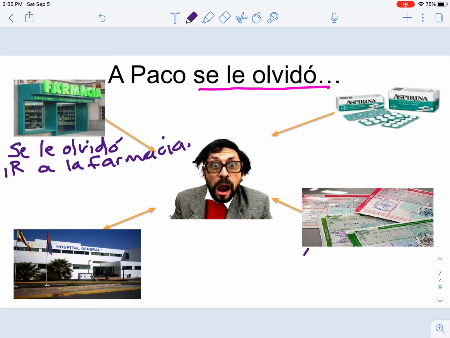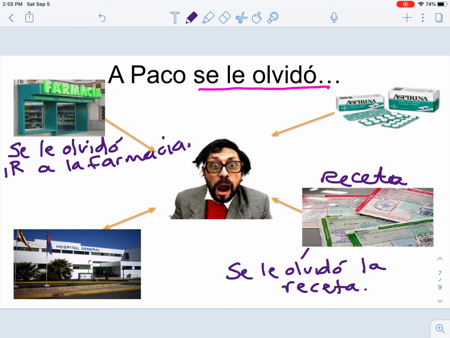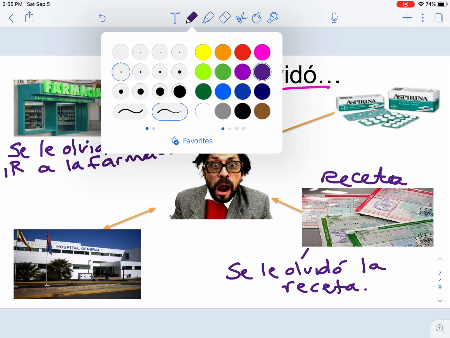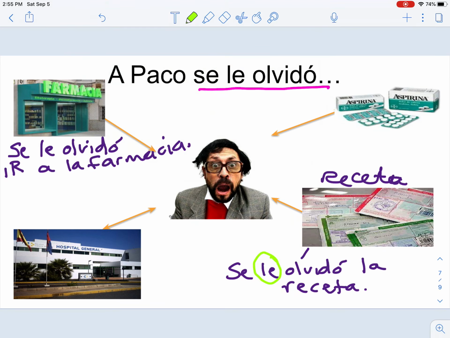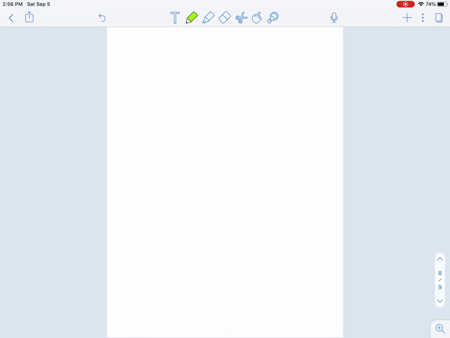Or we can say here with this "receta," which is a prescription, "se le olvidó la receta," because he forgot it, right? You're saying it was forgotten to him. He is the victim. So if we think of the indirect object here, he is the victim, so we say "le." He is the victim of the forgetfulness. But he didn't do it on purpose, right? So when it's an accident, something you forget, it's "se le olvidó." Alrighty. Oops.